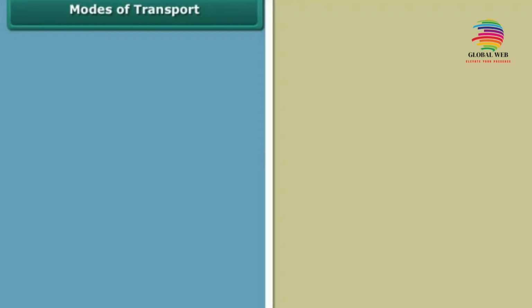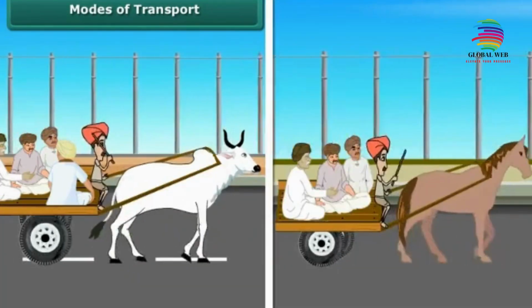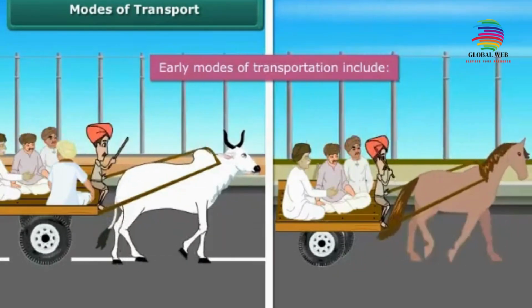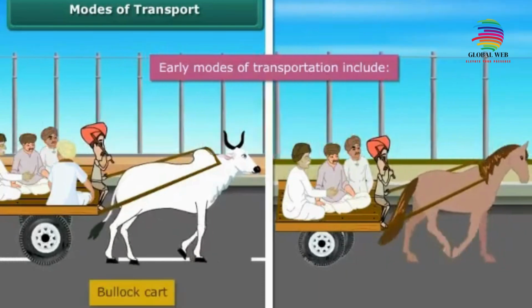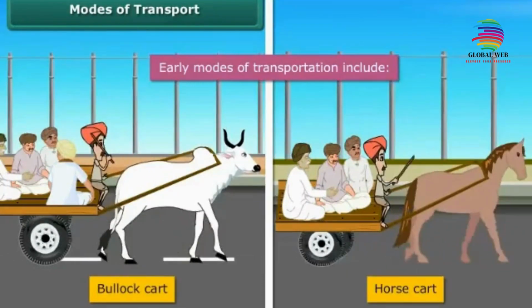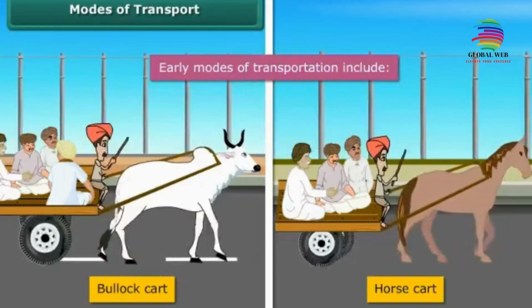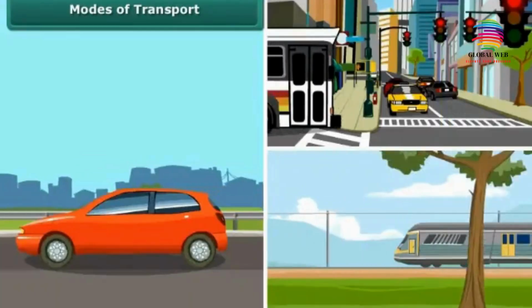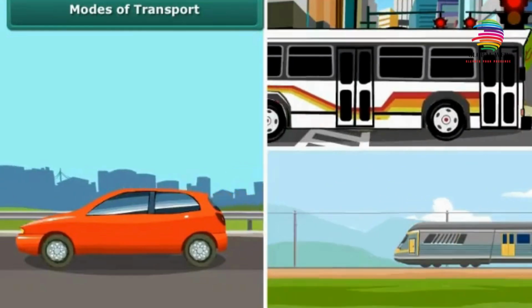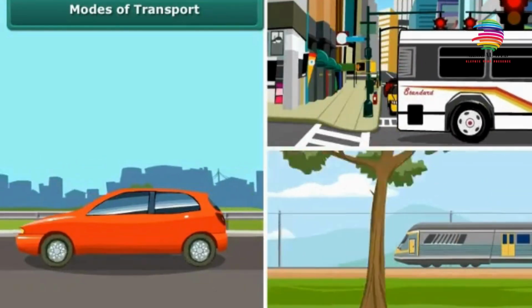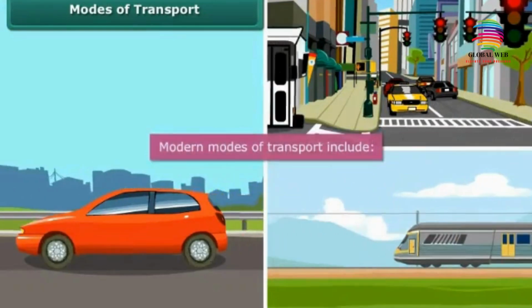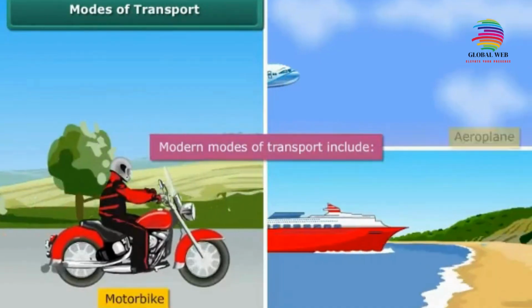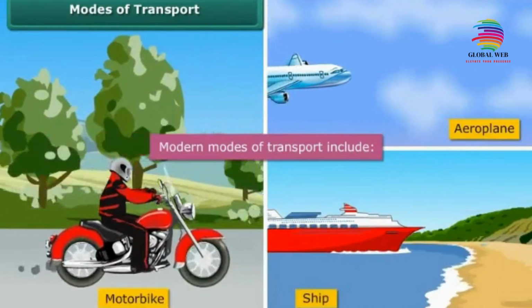Modes of transport. Have you wondered how people travelled in the earlier days? In the early days, people have always used animals to travel from one place to another. For example, bullock cart, horse cart, etc. Can you imagine using a bullock cart to come to school every day now? Nowadays, we have progressed and we have learnt we can use fuel and natural resources to create better modes of transport. As you can see, we now have cars, buses, roads, railways, motorbikes, aeroplanes, ships, etc. to travel.